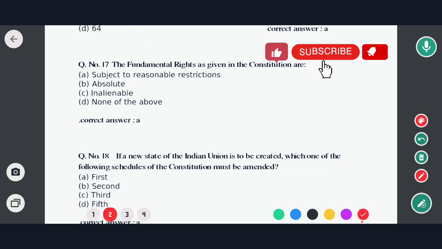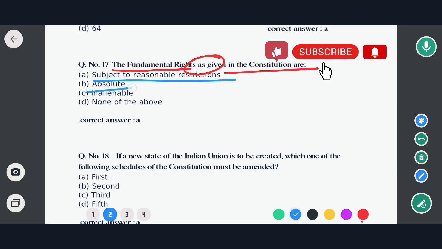Next question is: the fundamental rights as given in the Constitution are... Options are subject to reasonable restriction, absolute, inalienable, none of the above.